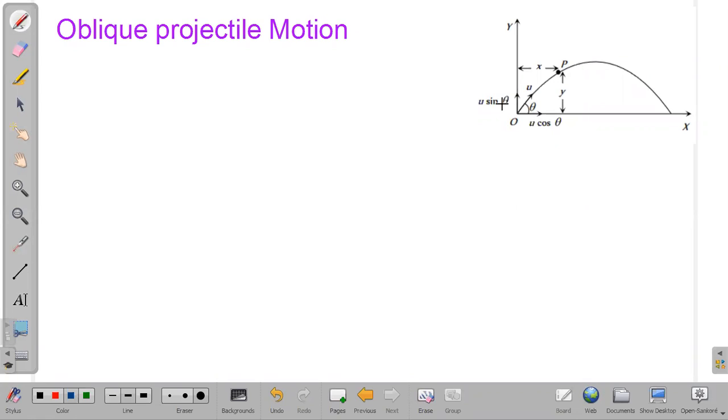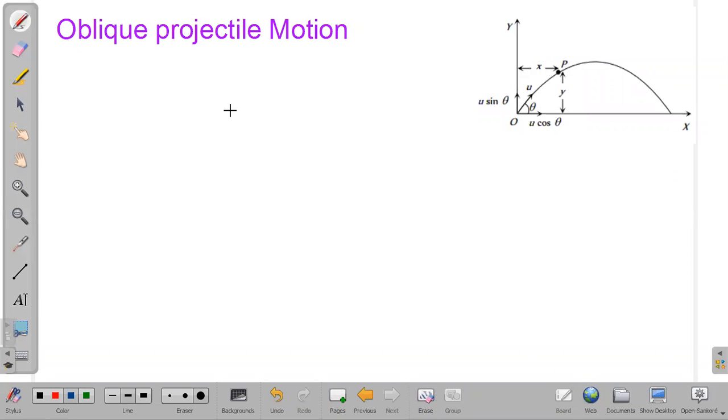This I already told you previously in resolution of vectors. Now one more important point should be remembered. Previously I said that when the projectile is in motion, the motion along horizontal we consider as uniform motion, and along vertical we consider as uniformly accelerated motion.